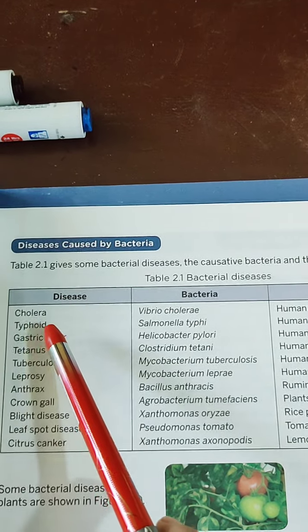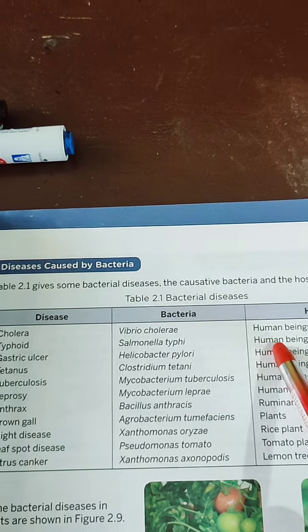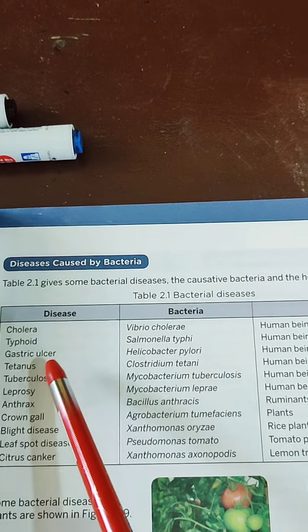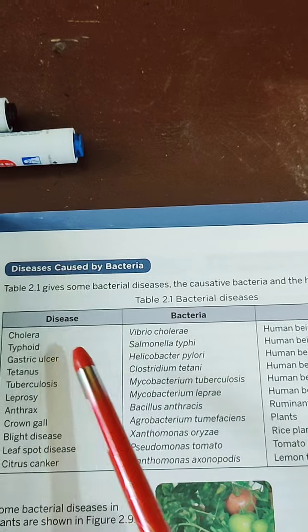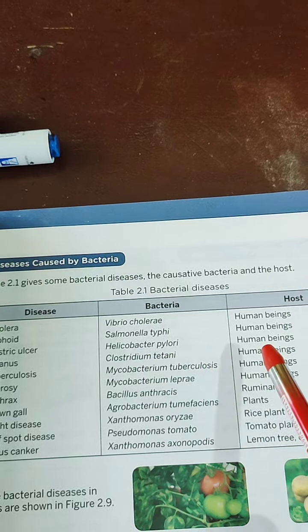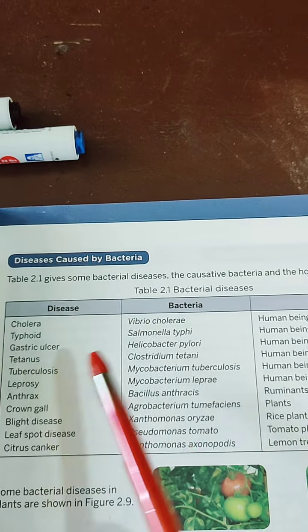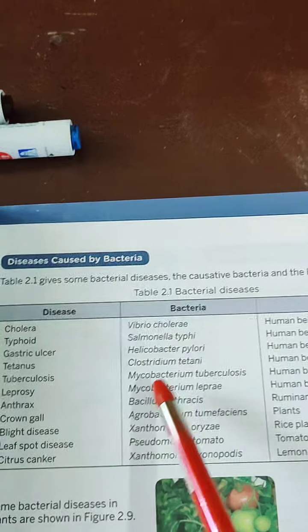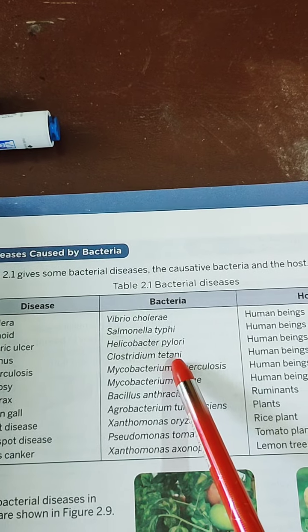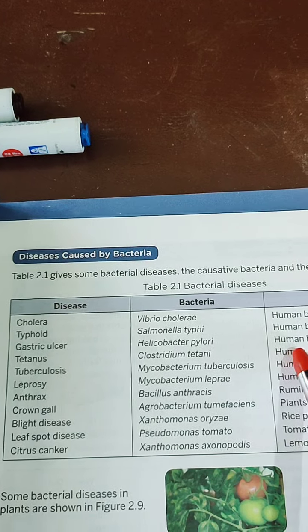Number 2, typhoid, pathogen Salmonella typhi, host is the human body. Number 3, gastric ulcer, pathogen Helicobacter pylori, host human body. Number 4, tetanus, name of the bacteria is Clostridium tetani, which causes tetanus in human body.